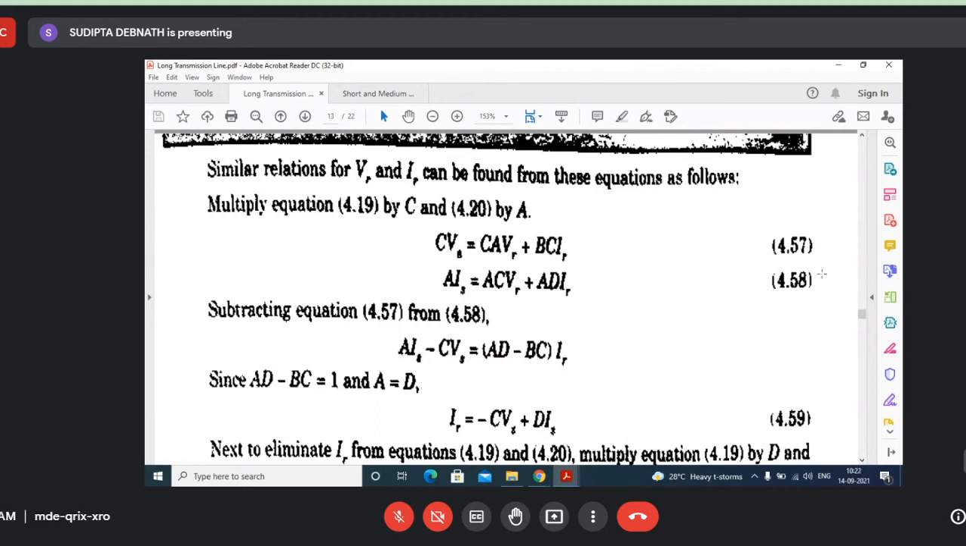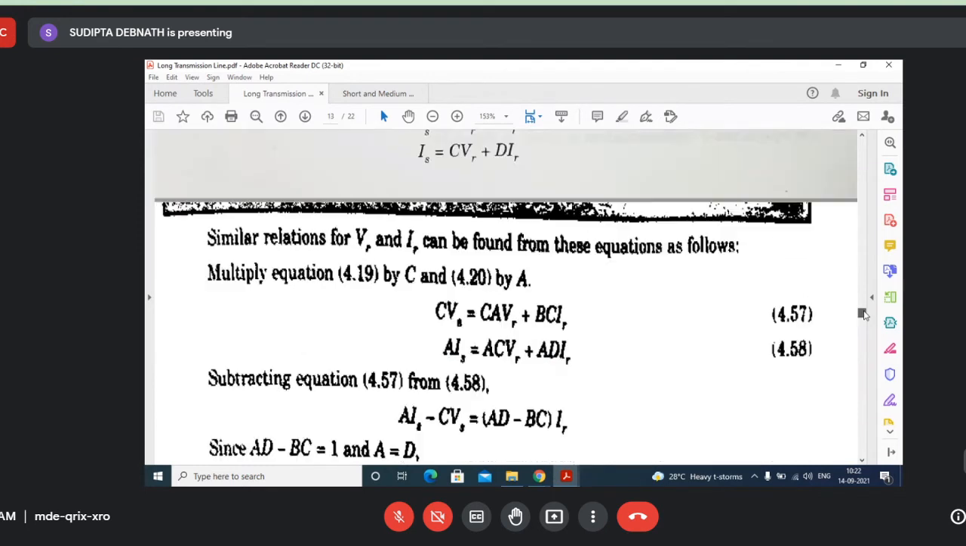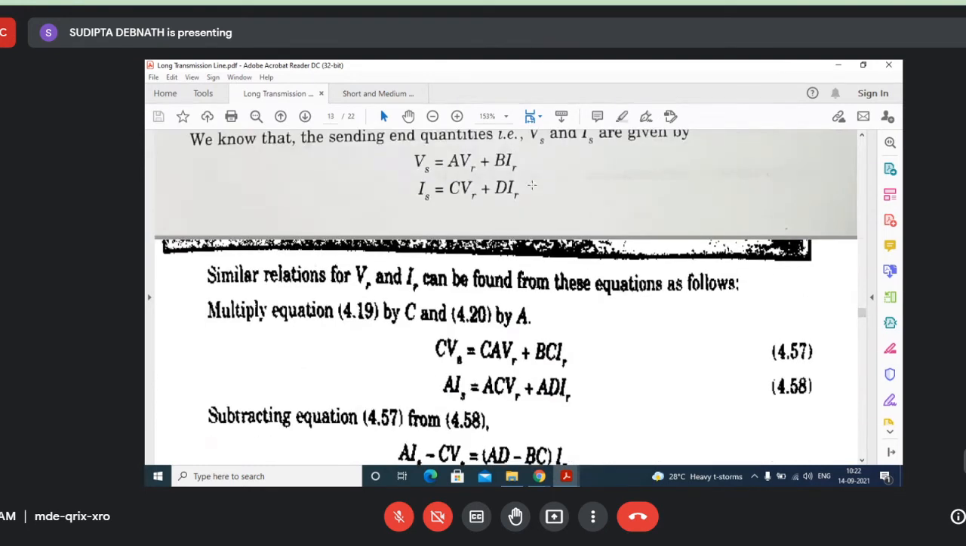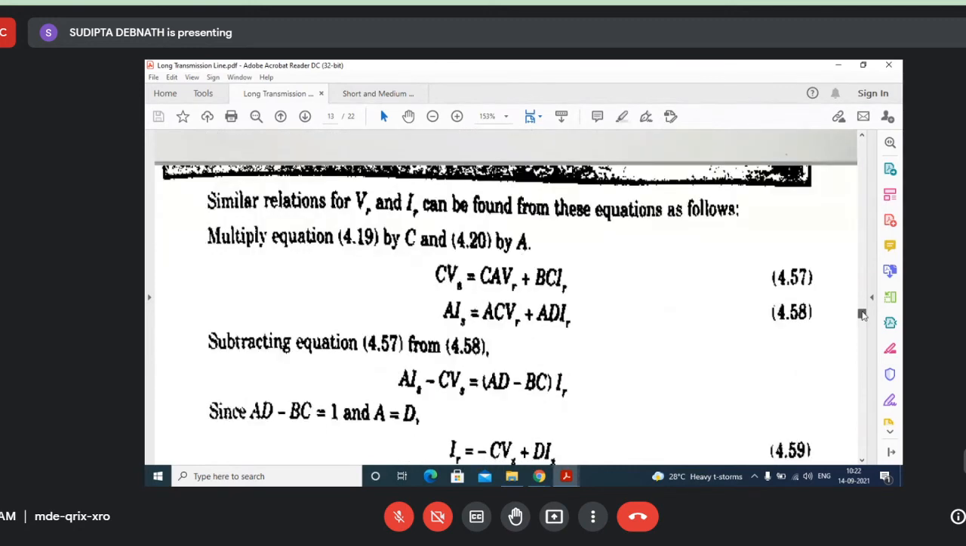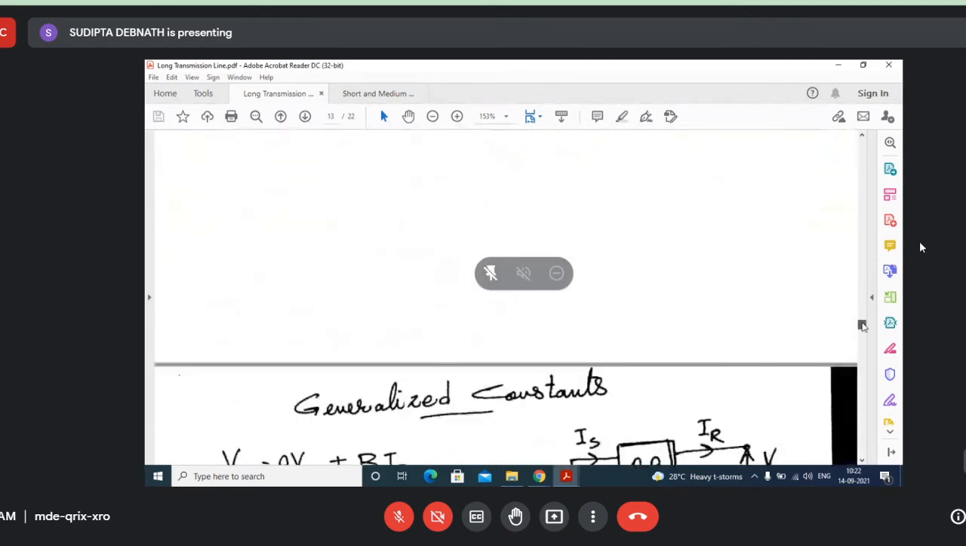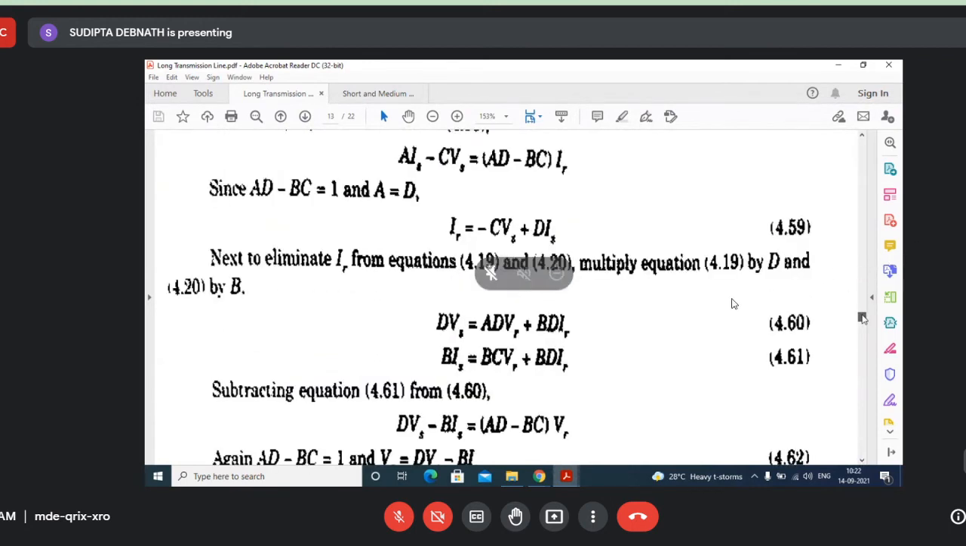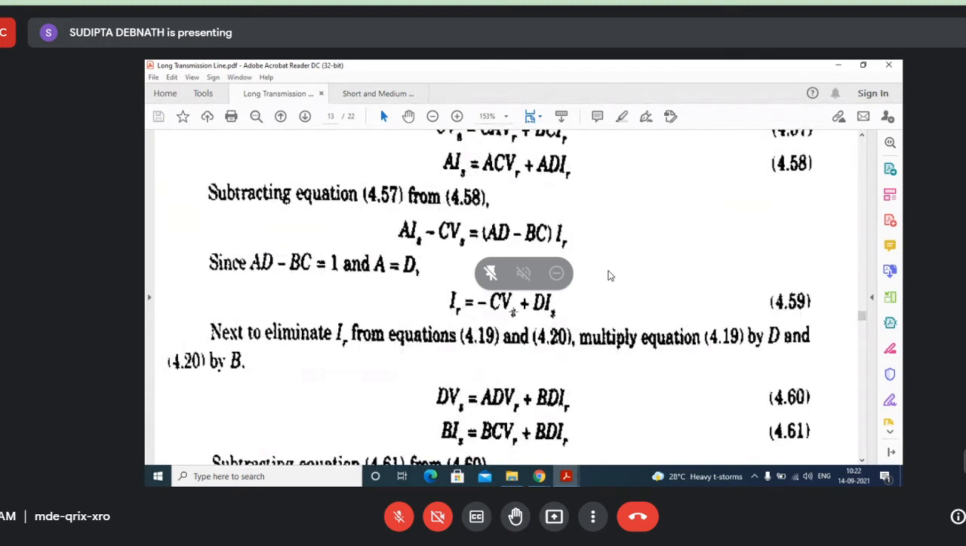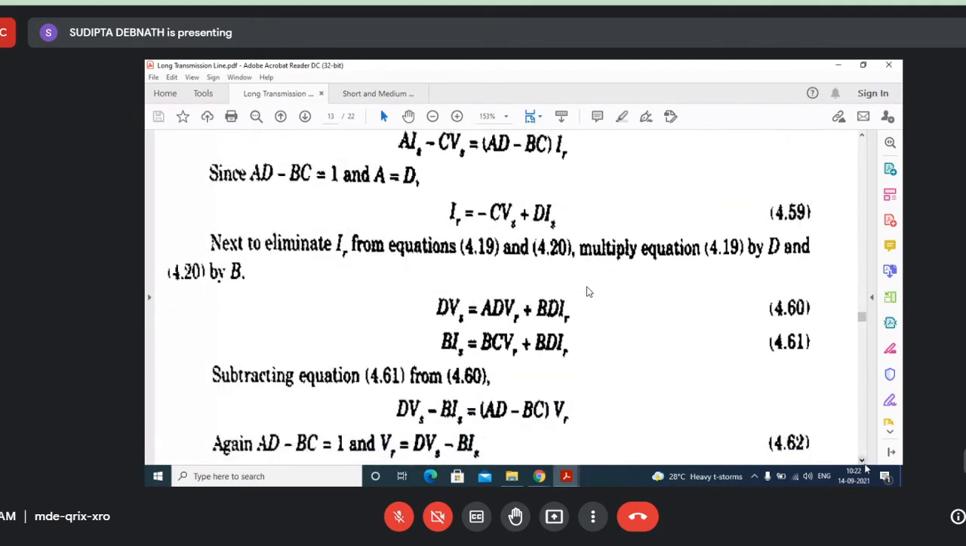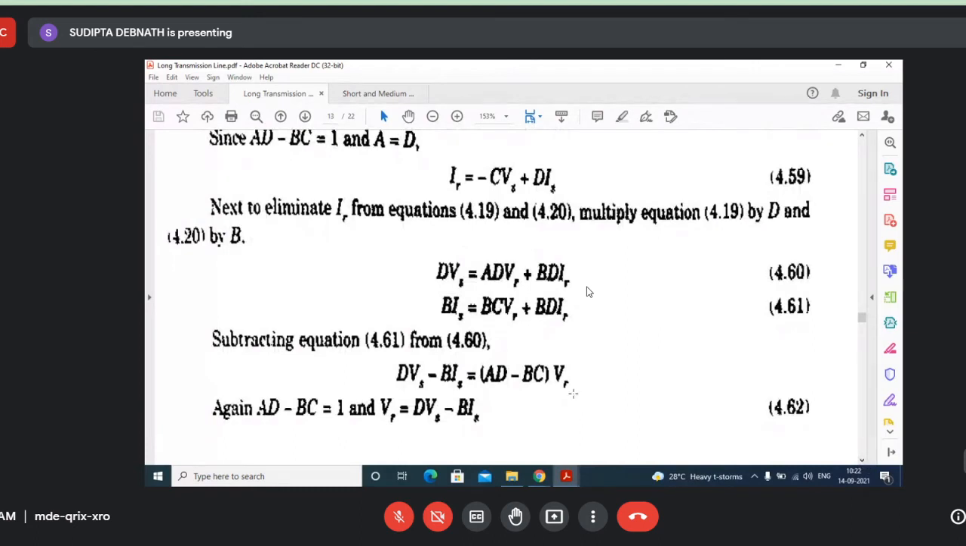If you remember these two, from these equations you can find out the values of VR and IR in terms of VS and IS. This whole derivation is shown here. You go through it. Ultimately, what you will be getting is IR equal to minus CVS plus DIS, and VR you will get as DVS minus BIS. Actually, we have found out IR and VR in terms of VS and IS.